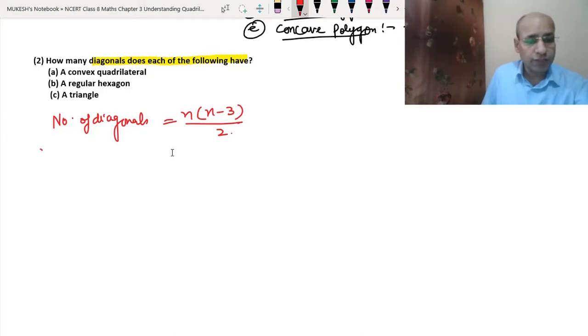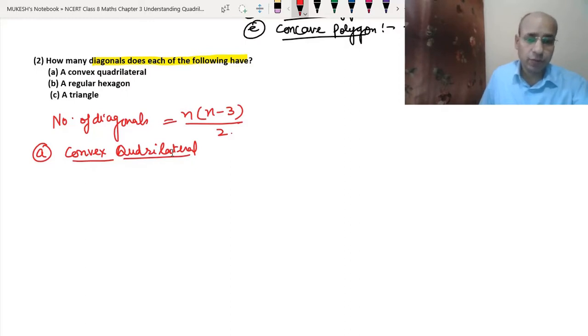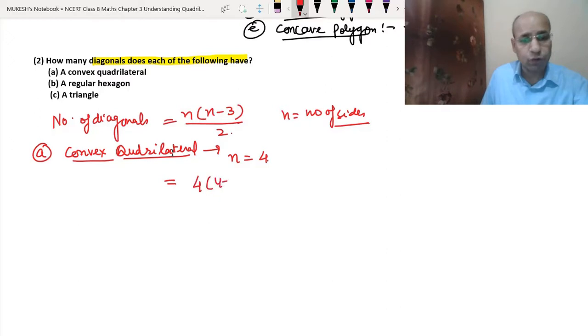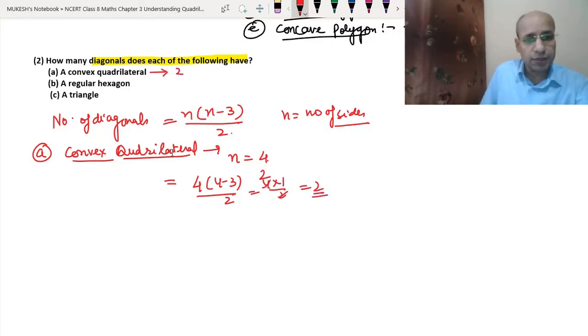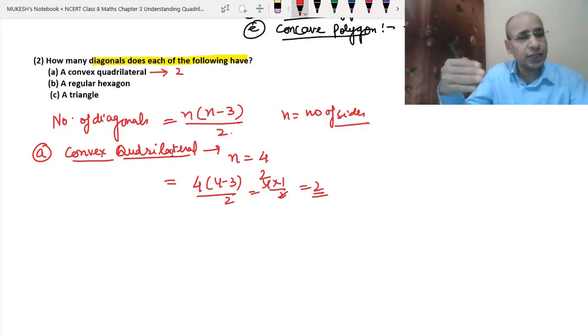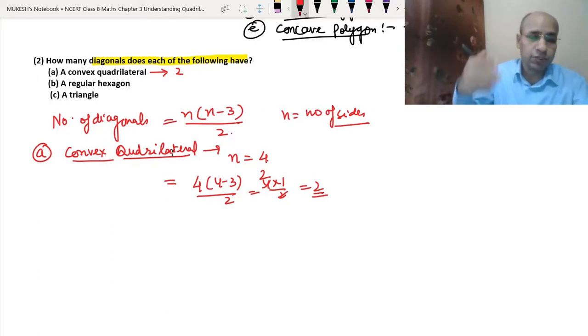So let's do the first one, the convex quadrilateral. Whether it is a convex quadrilateral or a concave quadrilateral doesn't matter. It has the number of sides 4, so n equals 4. So in the formula we put the value 4(4 minus 3) upon 2. That means 4 into 1 by 2, 2 twos are 4, equal to 2. A convex quadrilateral has 2 diagonals. If you know that directly, you can write the answer directly, or if you want to, you can do it by calculation also.